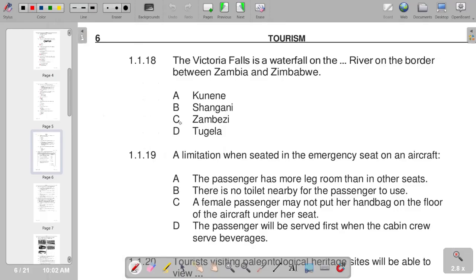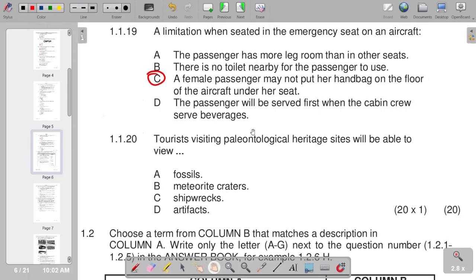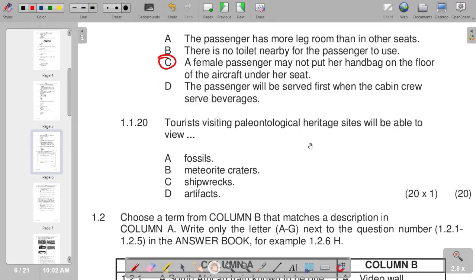A limitation when seated in the emergency seat on an aircraft: C, a female passenger may not put her handbag on the floor of the aircraft under her seat. Number 20, tourists visiting paleontological heritage sites will be able to view fossils. We have A.